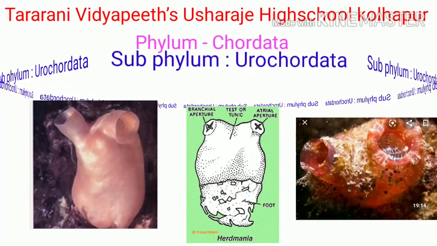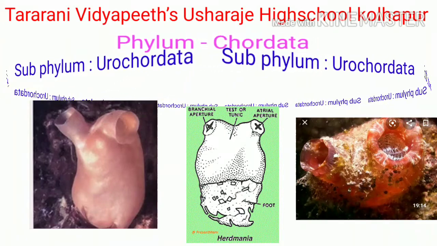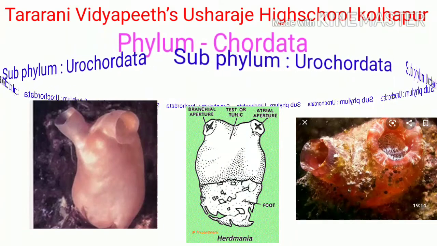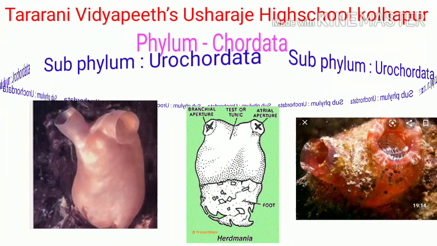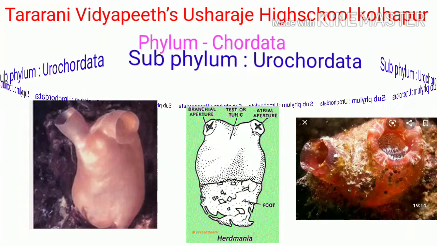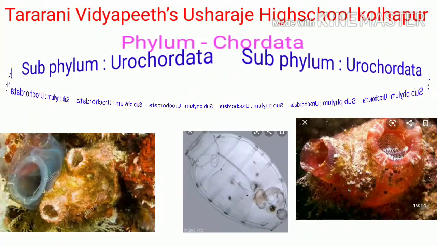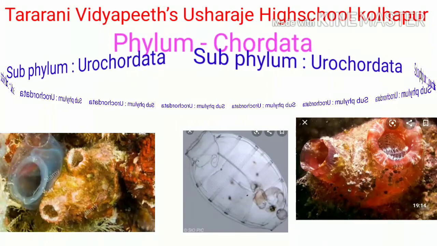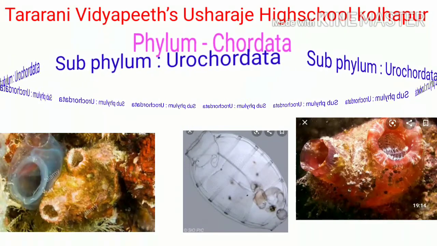Larvae metamorphose into adults after settling down at the bottom of the sea. Generally, these animals are hermaphrodite. The examples of subphylum Urochordata are Herdmania, Doliolum, Oikopleura, etc.